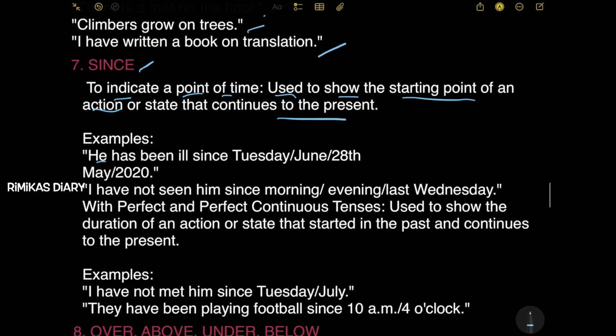Examples: he has been ill since Tuesday, or you could say June or 28th, or May or 2020. Next, I have not seen him since morning or evening or last Wednesday.